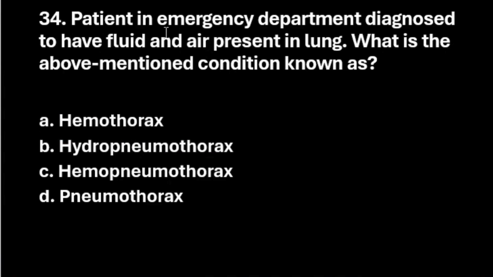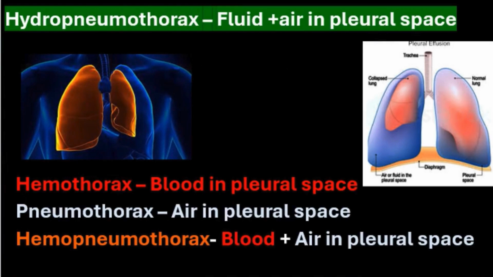Patient in the emergency department diagnosed to have fluid and air present in lung. What is the above mentioned condition known as? Option A, hemothorax. Option B, hydropneumothorax. Option C, hemopneumothorax. Option D, pneumothorax. Let us see the right answer. The right answer here is option B, hydropneumothorax.